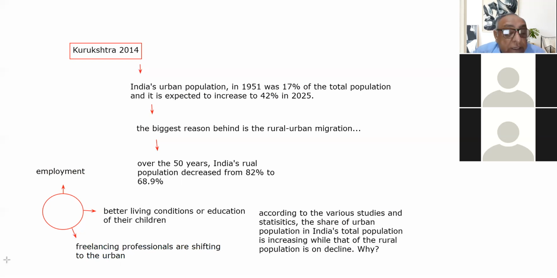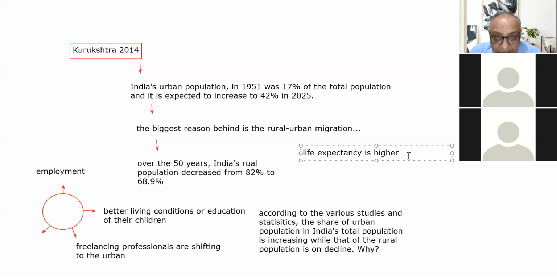And the next point is that in cities life expectancy is comparatively higher. Let me write this point here.